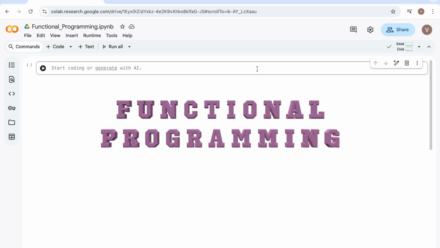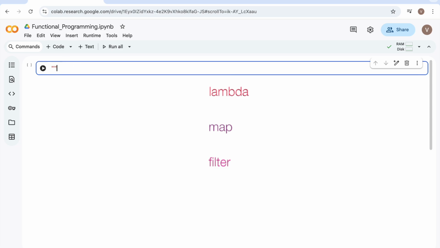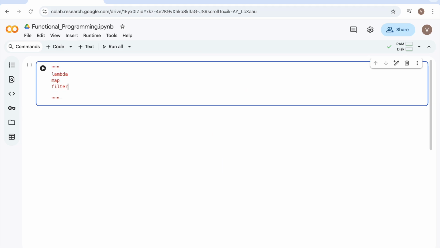In contrast, Python is known for being a highly readable programming language, meaning we can easily understand programs step by step in Python, right? However, there are a few functional concepts and functions that we use based on our needs in Python programming. There are three major functions. Let me write it down. These three we mostly use in the Python programming language. We will see how Lambda, map, and filter are helpful in real-time scenarios.